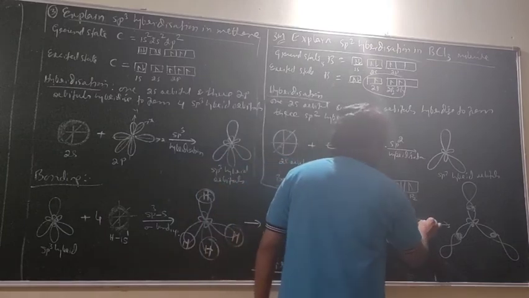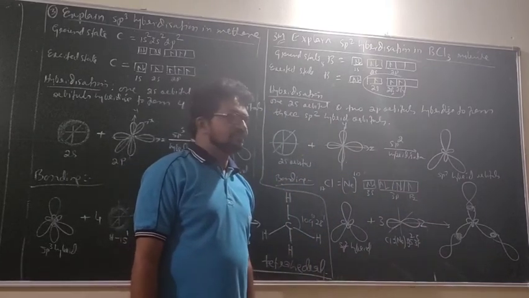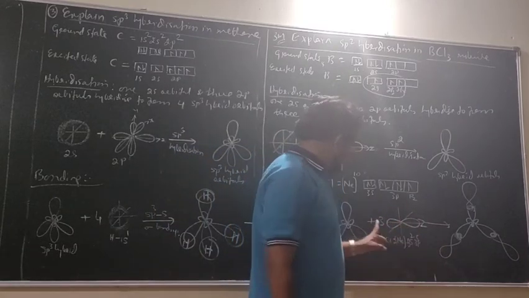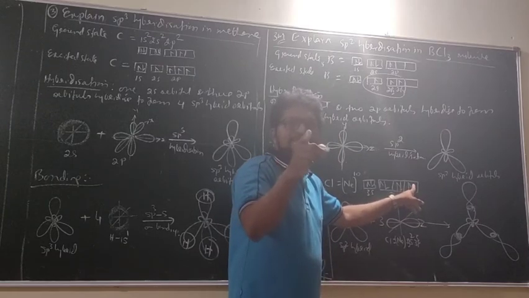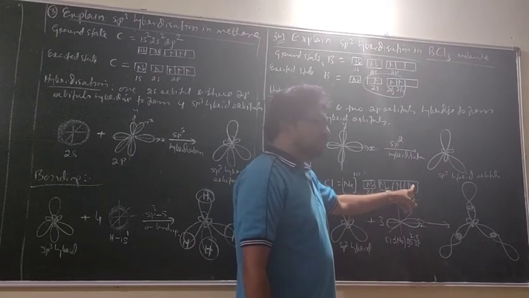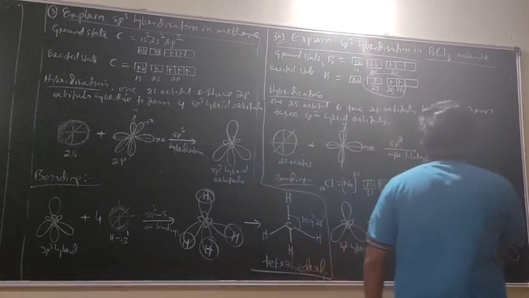So, which is this axis? Z axis. So, these are the three. Why only one orbital overlapping? Because only one electron is required for chlorine. Do you agree? So, this is the way you have to represent the structure.